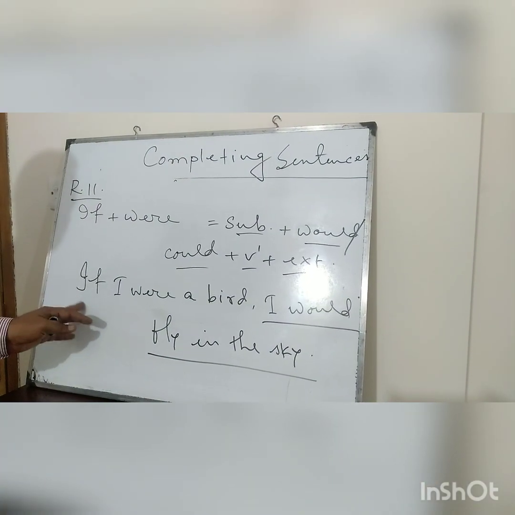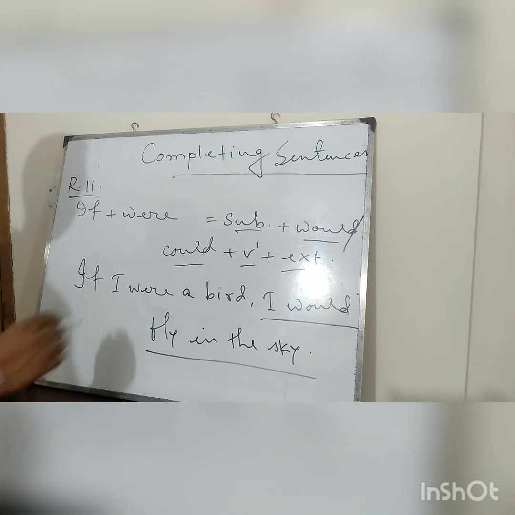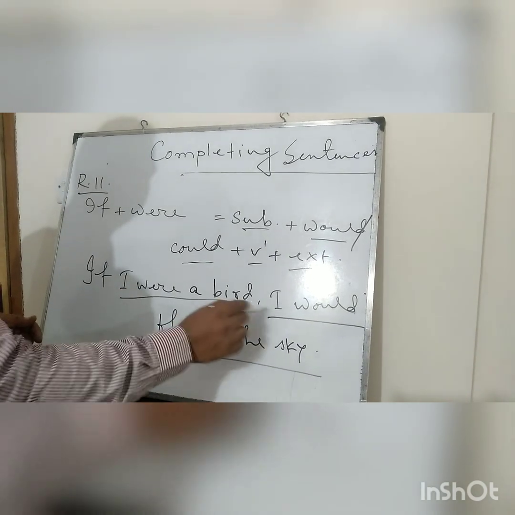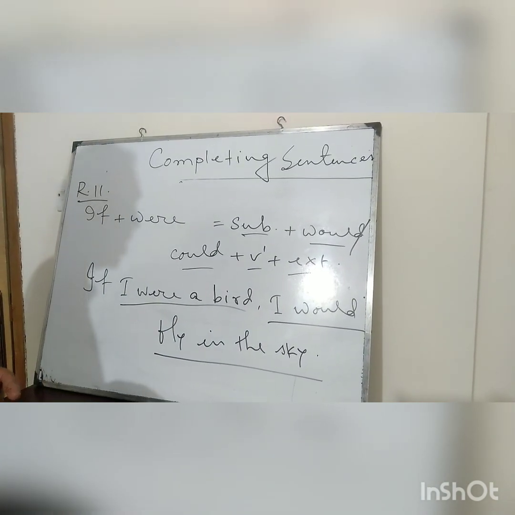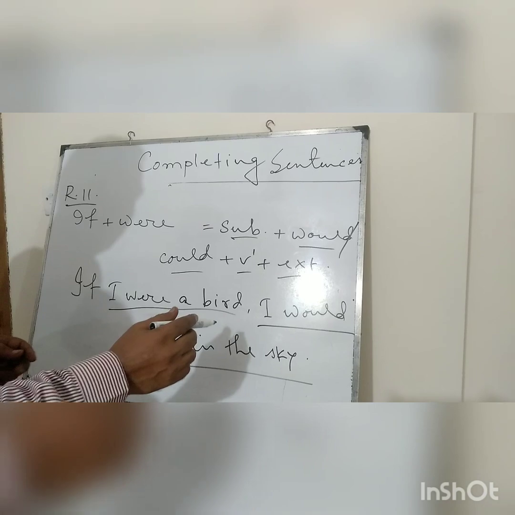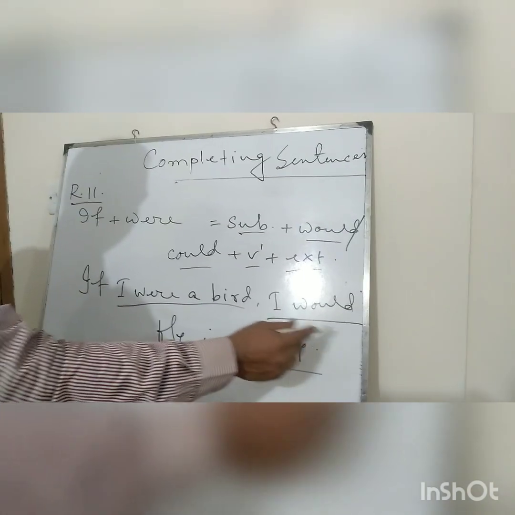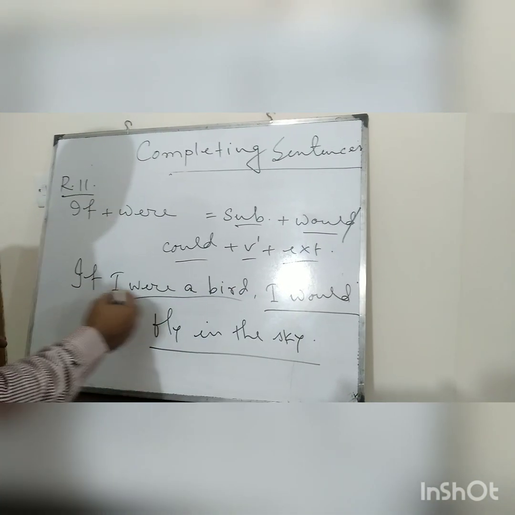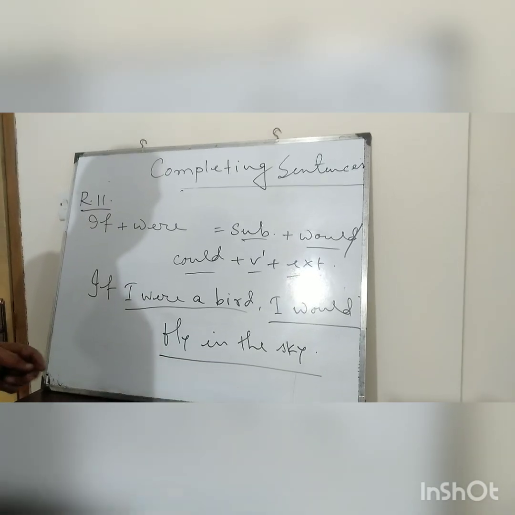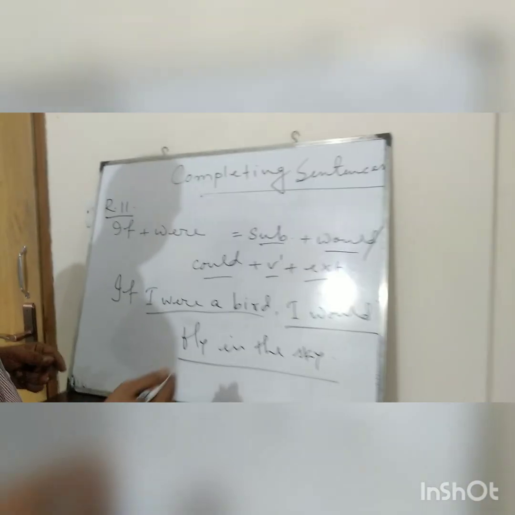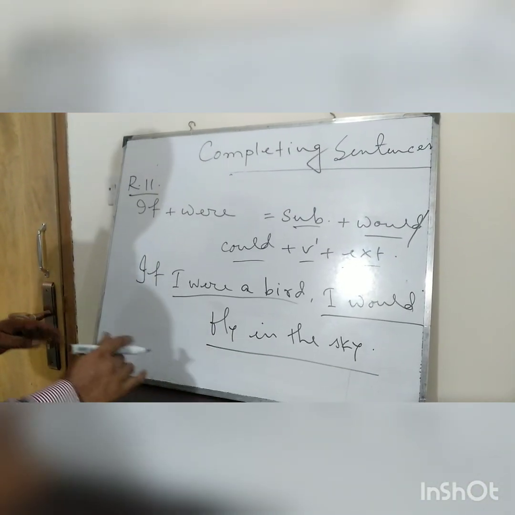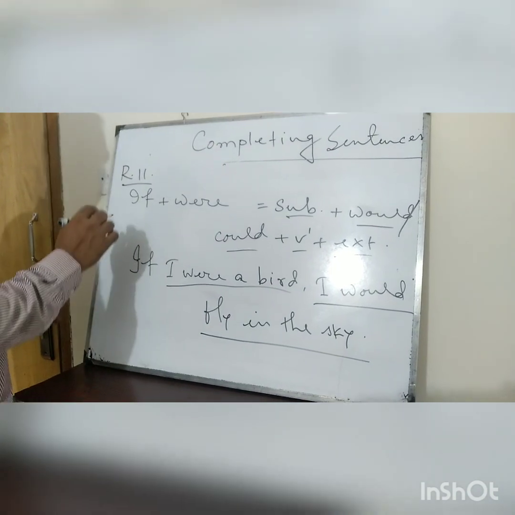Now see an example. If I were a bird, it is an unreal imagination because these types of imagination can never be materialized in life. So I have also written, if I were a bird, I would fly in the sky. I think that you have understood it. Now let's go to rule number.